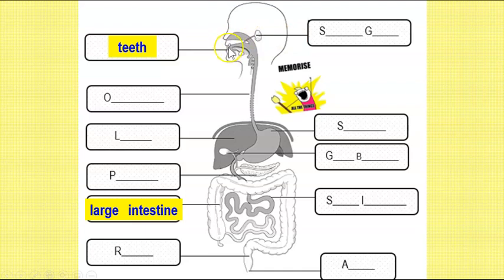Alright, so we first have the teeth, which is found in the mouth. Now remember, the mouth is part of the first step of nutrition, which is ingestion. When you chew, your food doesn't remain dry, right? There is saliva, which is produced by your salivary glands. Your teeth chew the food and the saliva mixes with it, so your food becomes very soft and is rolled up into small ball-shaped particles. These food balls are then swallowed down into your throat and into your esophagus.